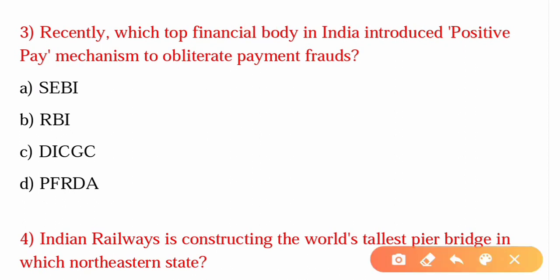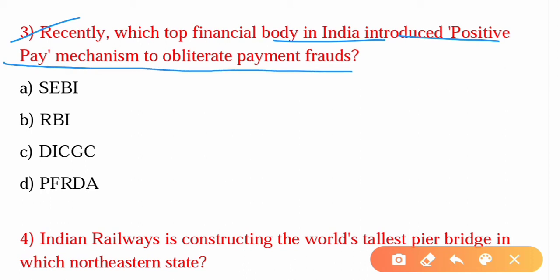Recently, which top financial body in India introduced positive pay mechanism to obliterate payment frauds? So the answer is option B, RBI, Reserve Bank of India. Its headquarters lies in Mumbai, and it was founded on 1st of April 1935. So this positive pay mechanism has been introduced by RBI, and this will make check payments safer and reduce instances